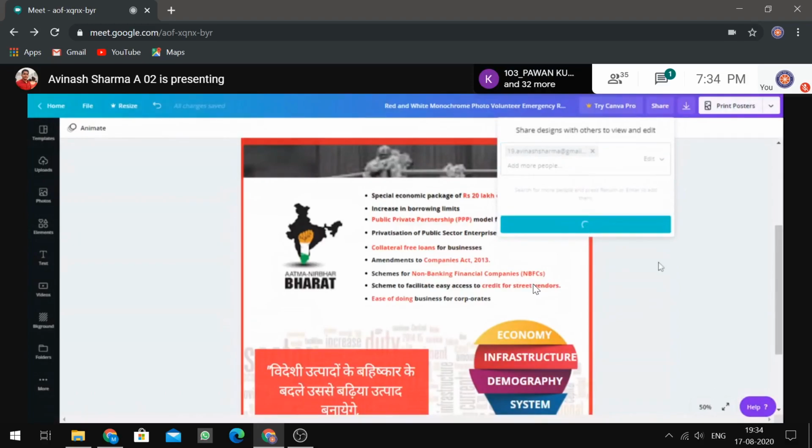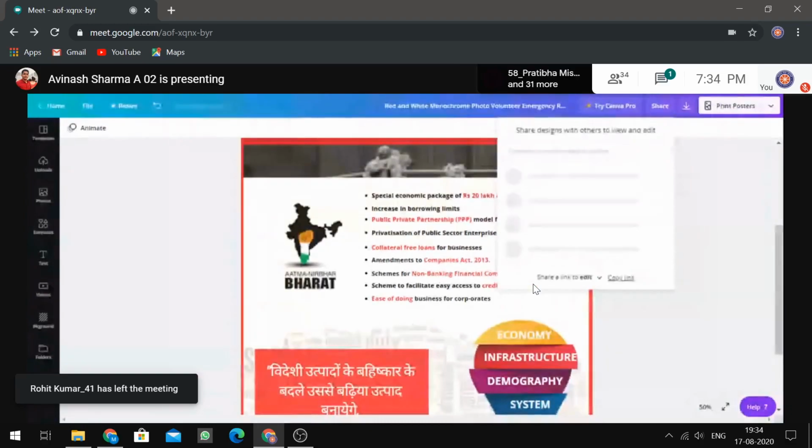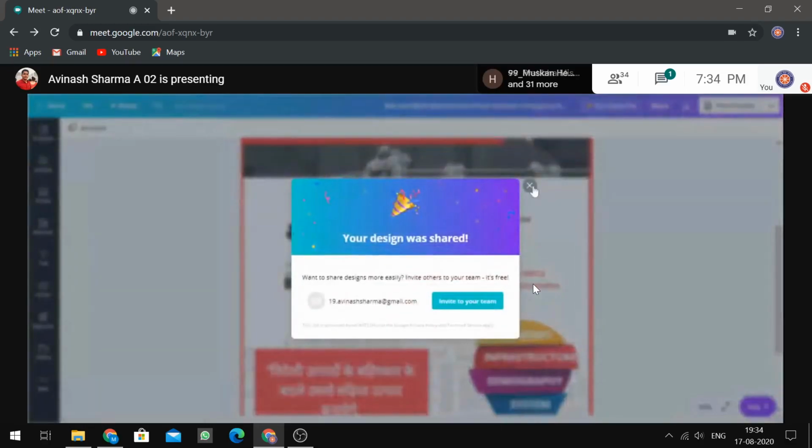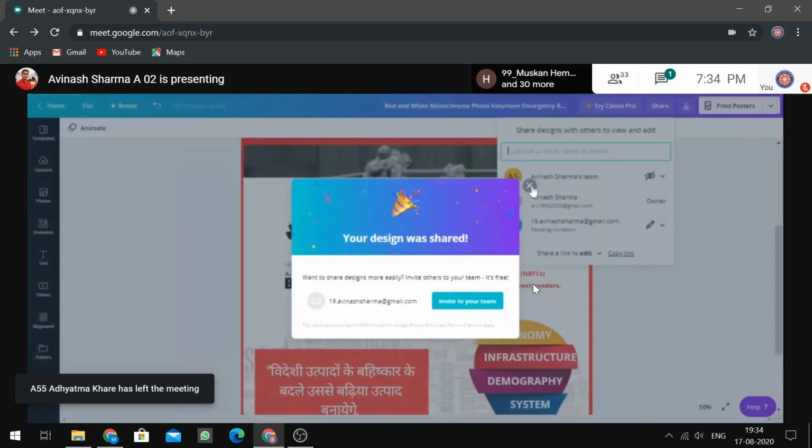They will receive an email that you want to edit their design, so you both can work collaboratively on this. Okay, so this is what the confirmation message looks like.